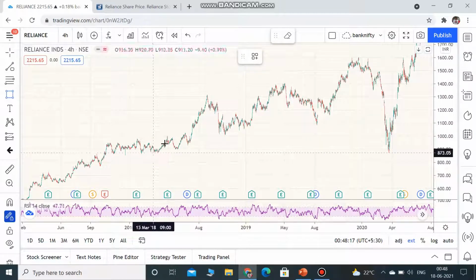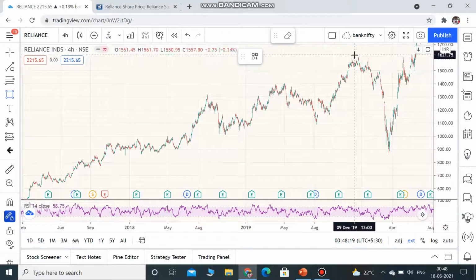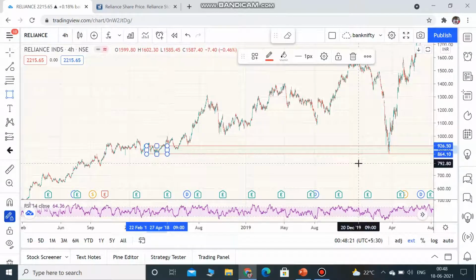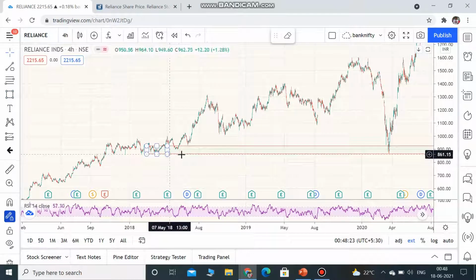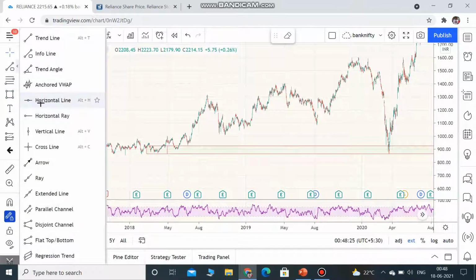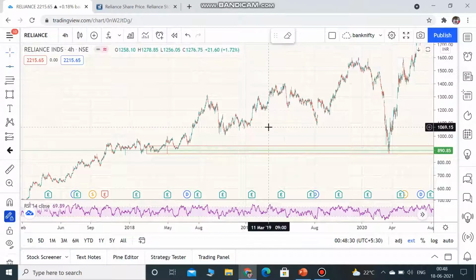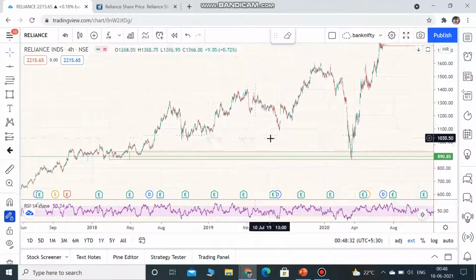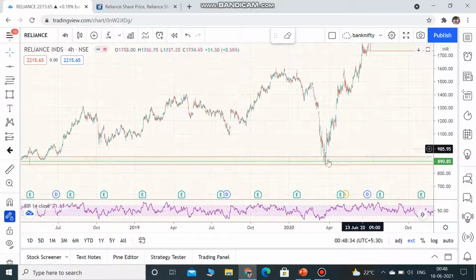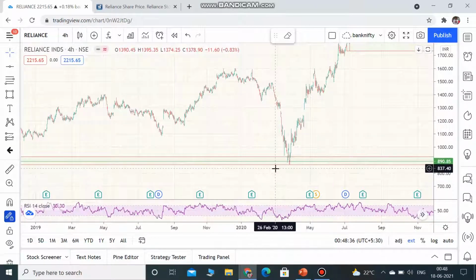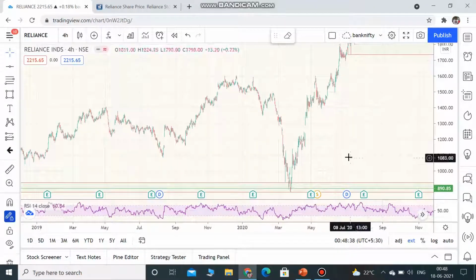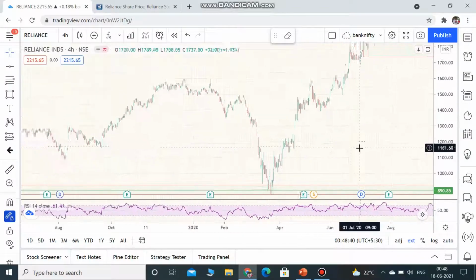See, from here the stock kept moving up, right? So I'll just mark this randomly. Or you can mark this at 890. Let's assume 890, there were a lot of buyers. So I'll think on buying till here. This is my support, right? That is one of my concepts, first step.